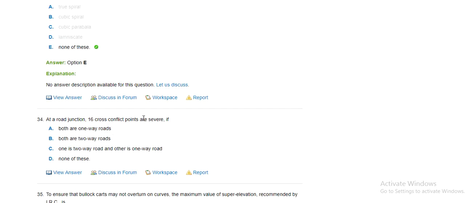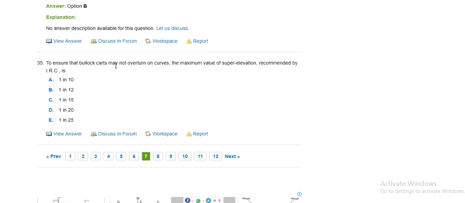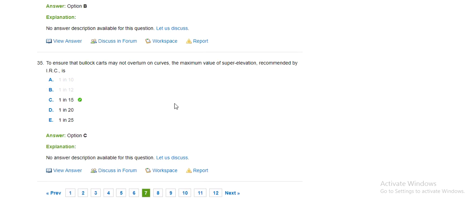At the root junction, 16 cross conflict points are served. If both are one way, both are two way. To ensure the vehicles may not overturn on the curve, the maximum super elevation recommended by IRC is 1 in 15. Okay.